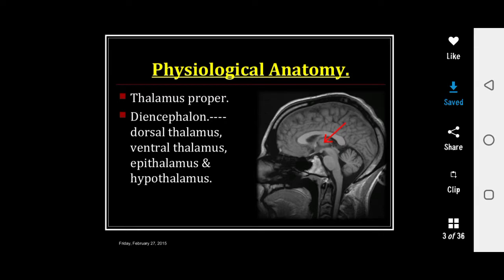So thalamus is a major relay station of almost all sensory pathways except olfaction. The olfactory pathway goes directly to the olfactory cortex. But recent studies show that some olfactory fibers also relay in the thalamus. Thalamus is a major relay station of sensory pathways, which include both general and special senses, and nerve pathways in the reticular activating system. As you all know, the reticular activating system is responsible for consciousness and alertness.